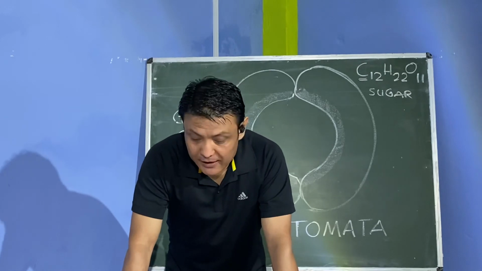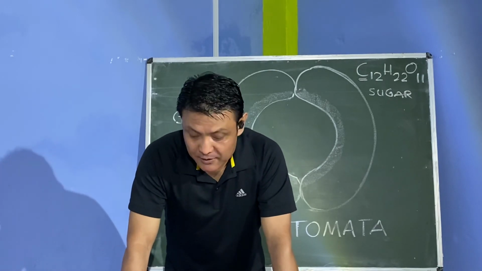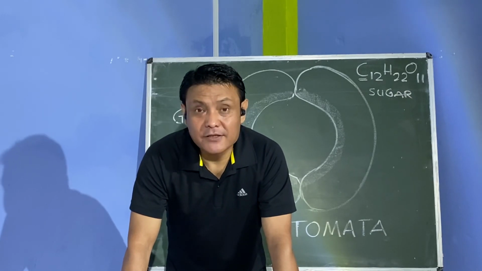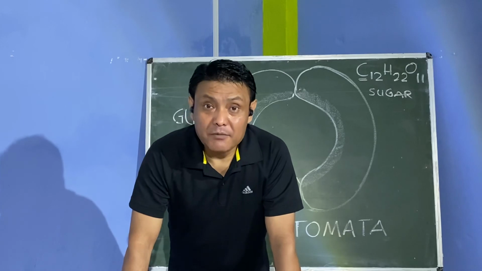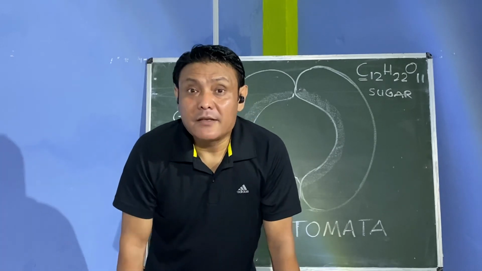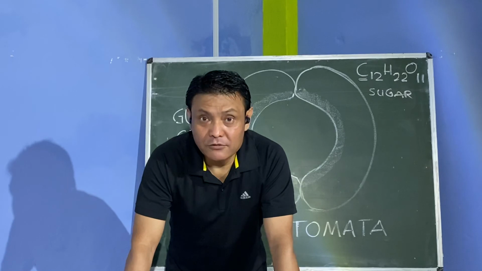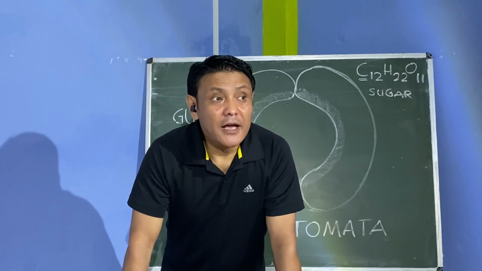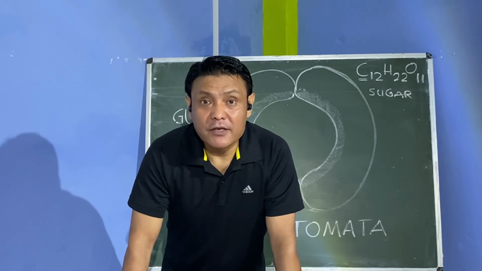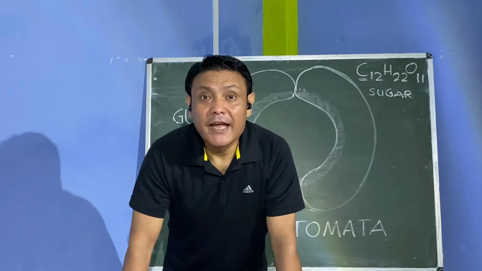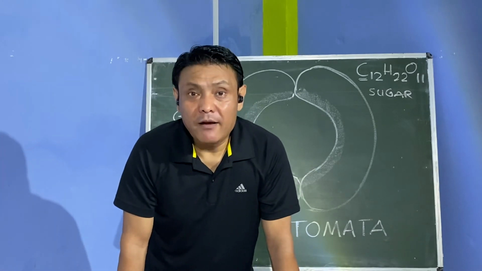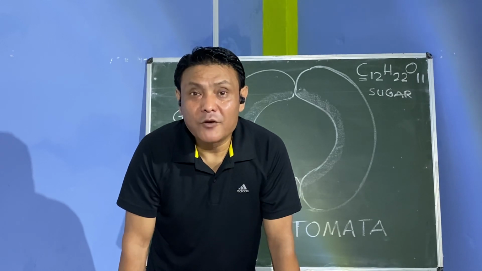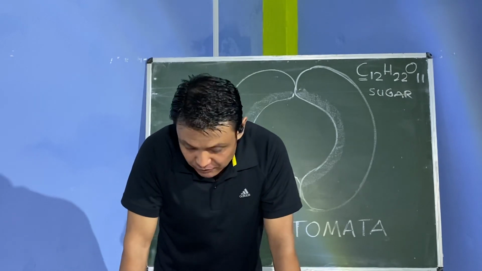Number three, it converts atmospheric carbon dioxide and gives us oxygen for us to breathe. So that's very important. Plants take in carbon dioxide and then plants produce oxygen for us to breathe. So there is exchange of gas. So having plants and having trees all around us is very important, at least to get shade, rain, and most importantly, oxygen for us to breathe.